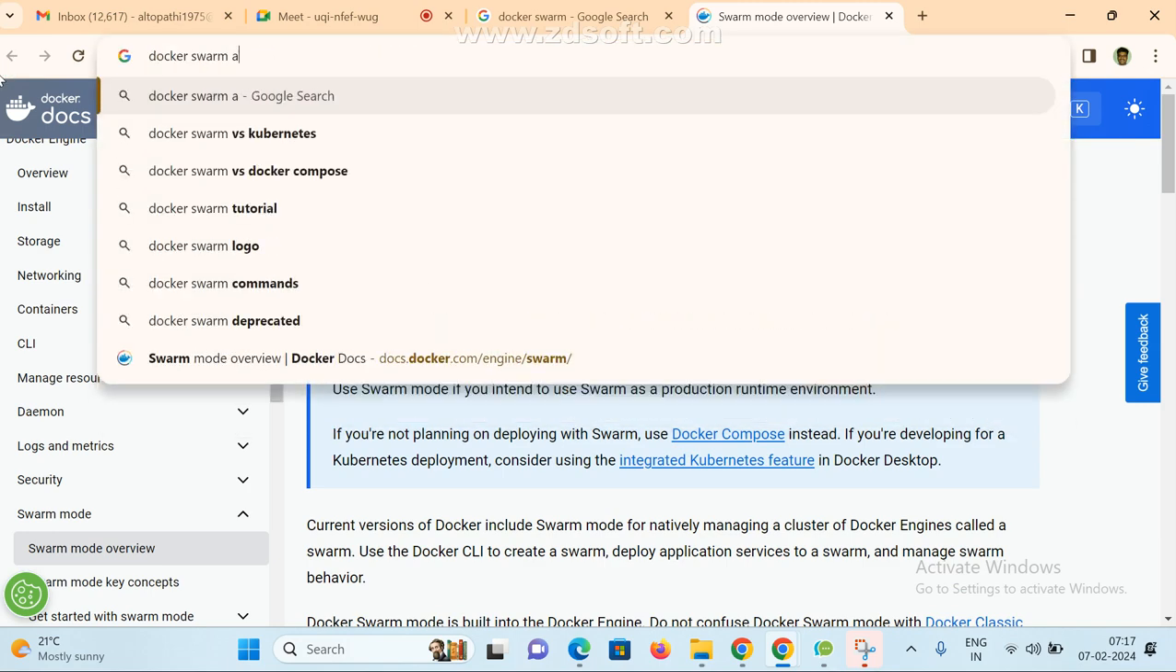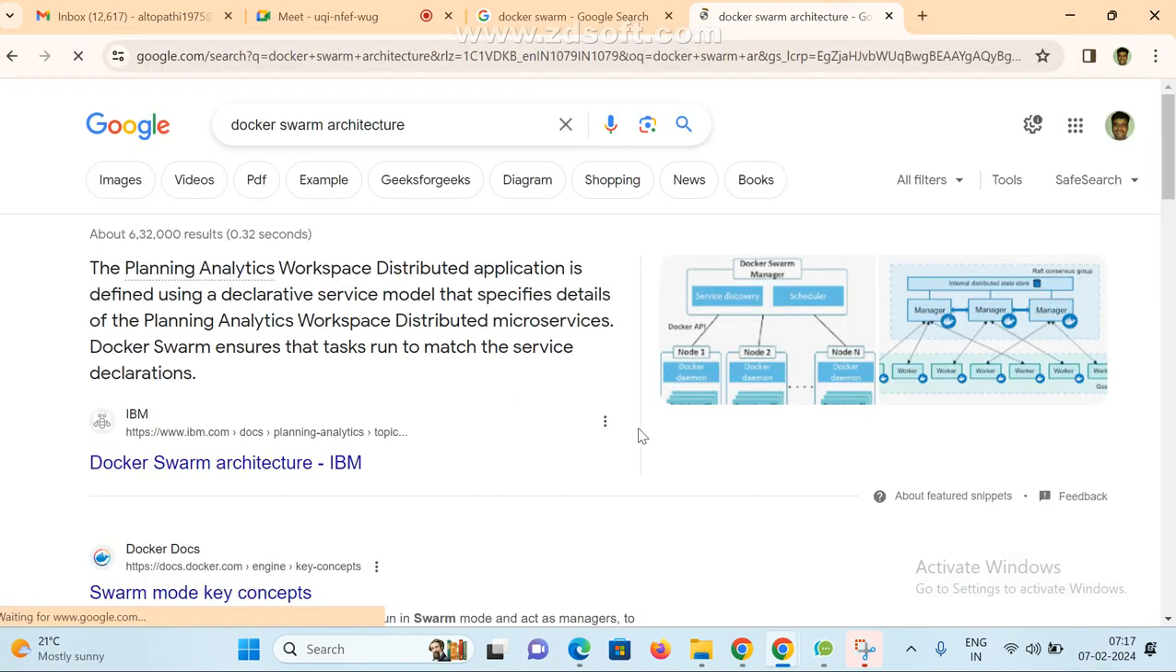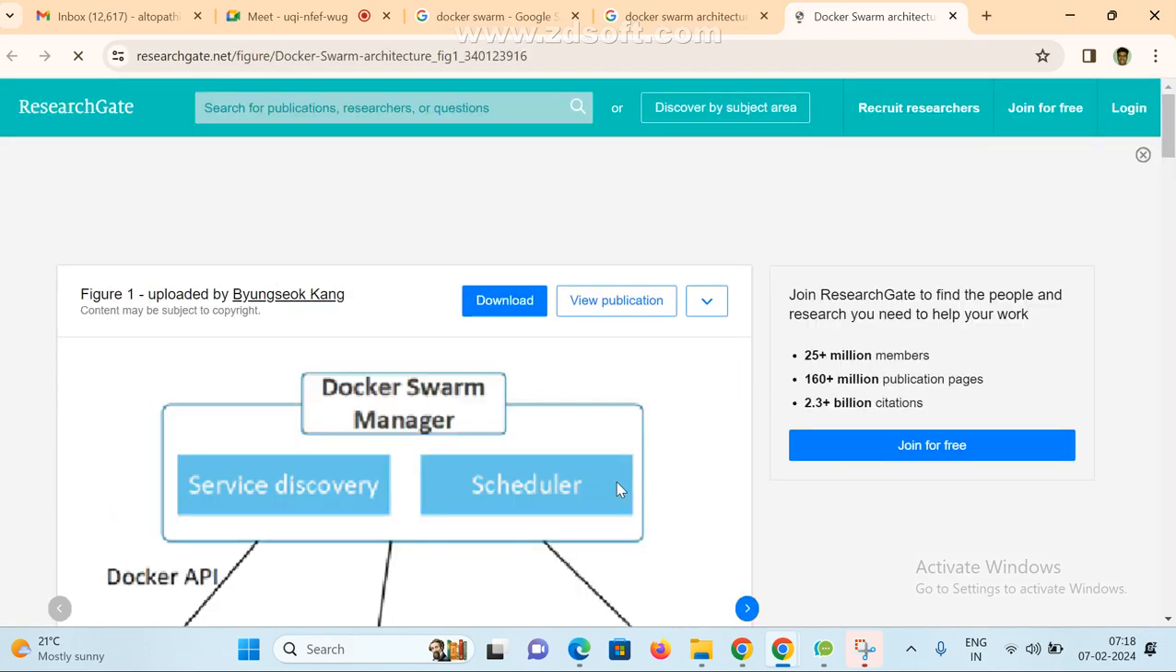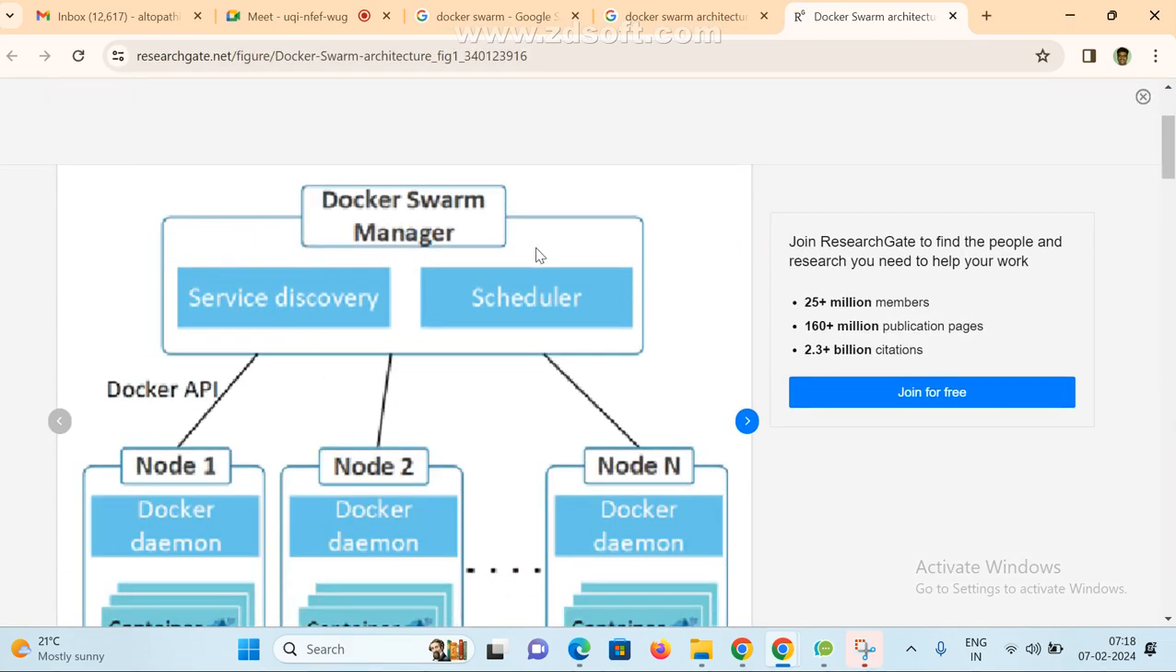Docker Swarm. If you see here, most of the people are not using this. Nowadays this is almost deprecated. So that is the reason. See here, this is the Docker Swarm.